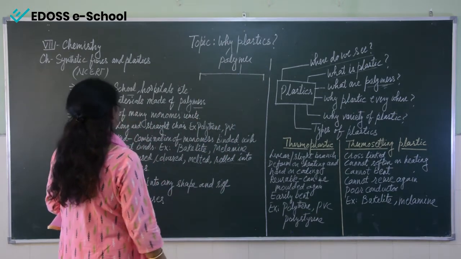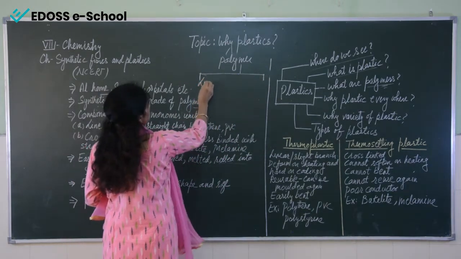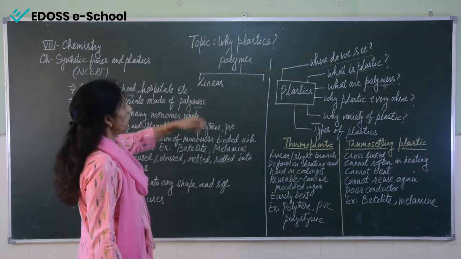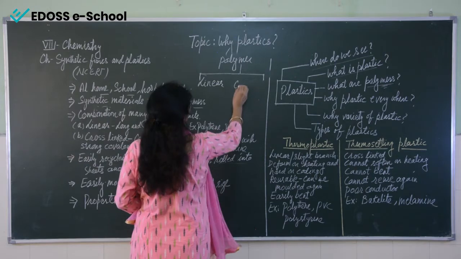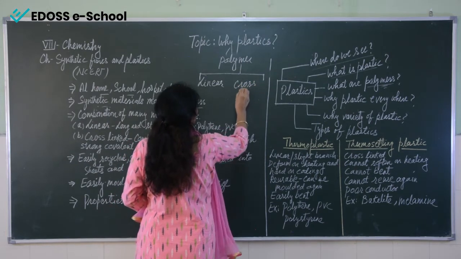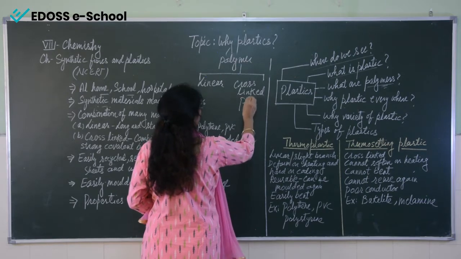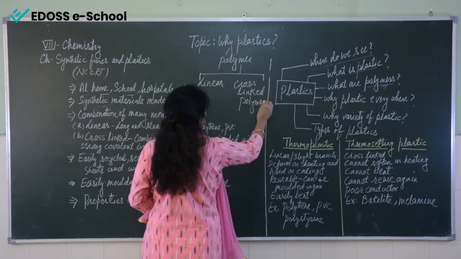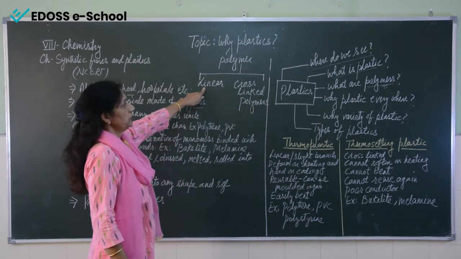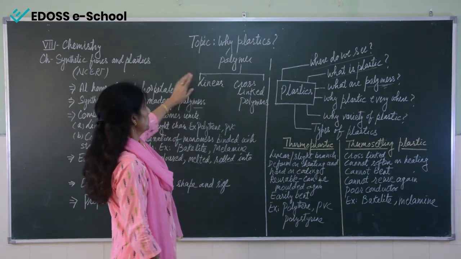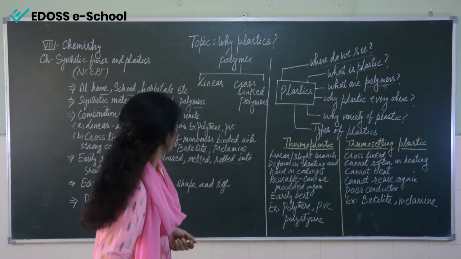One is linear polymers, and another type is known as cross-linked polymers. Now what are linear polymers and cross-linked polymers? To understand linear polymers, I draw a diagram here, you can see.